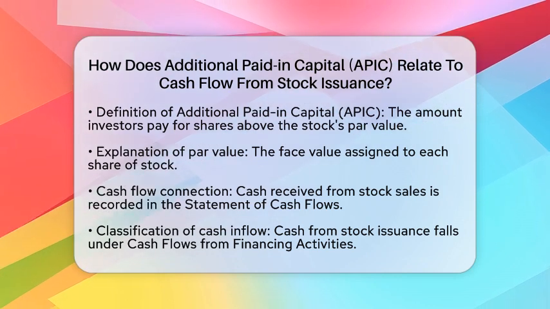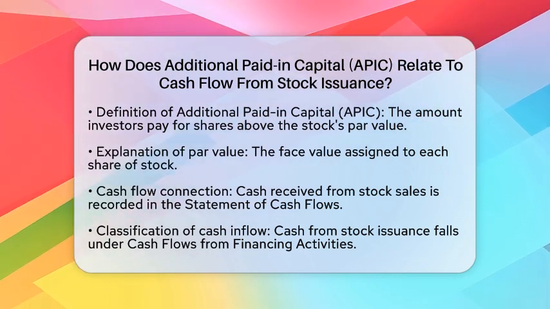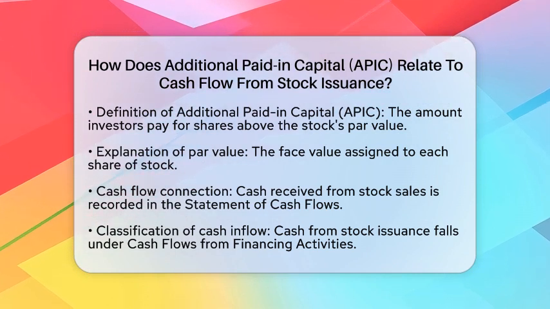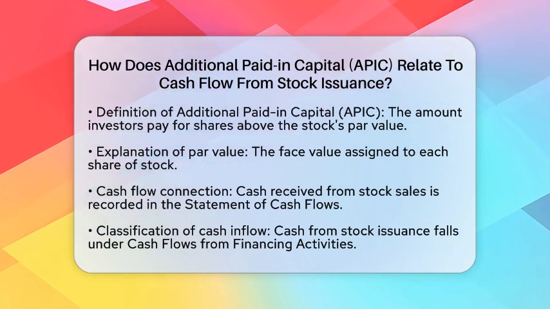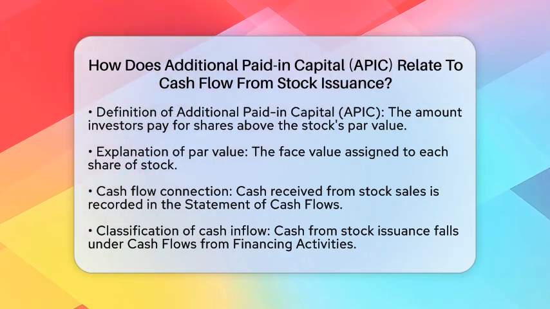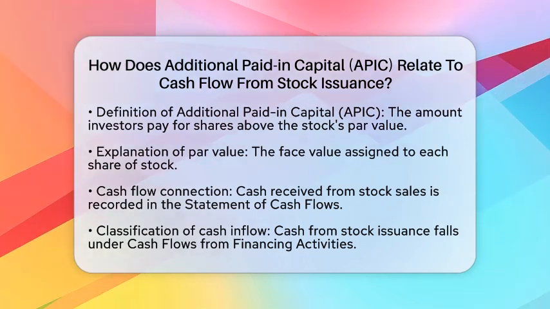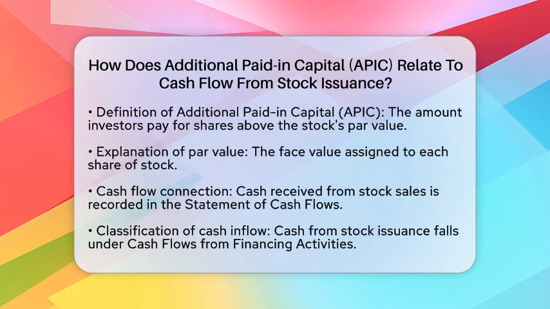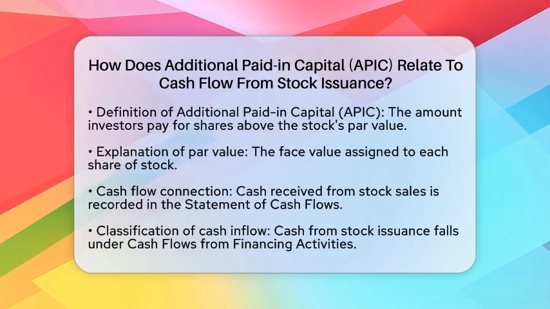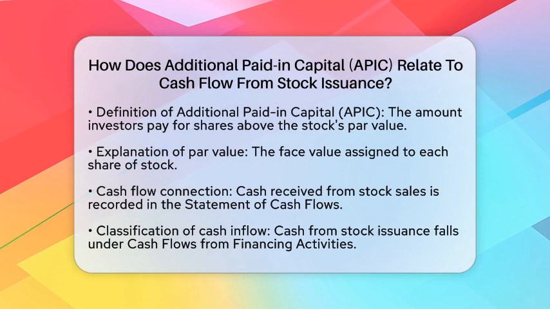First, what is additional paid in capital? This term refers to the amount investors pay for shares that exceeds the par value of the stock. The par value is simply the face value assigned to each share. When investors buy shares for more than this par value, the extra amount gets recorded as additional paid in capital.